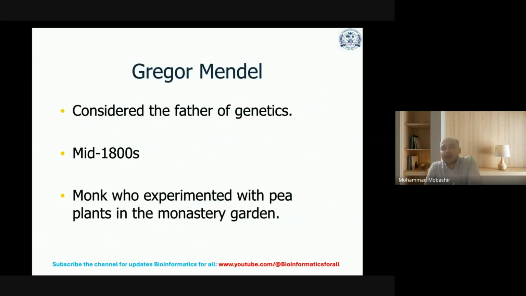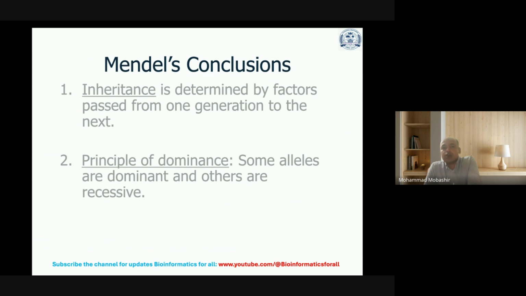Now, Gregor Mendel is considered the father of modern genetics. He was a monk who experimented with pea plants in the monastery garden. Mendel's conclusions: inheritance is determined by factors passed from one generation to the next. This is the first principle, the law of inheritance.